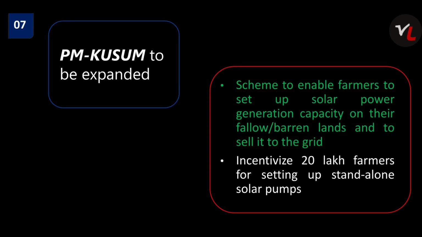Now let's move on to PM Kusum Scheme. What is PM Kusum Scheme? This is basically enabling the farmers to set up solar power generation capacity on their own lands so that they can sell the excess to the grid. And it also talks about incentivizing 20 lakh farmers for setting up of standalone solar pumps. So this is regarding PM Kusum Scheme.